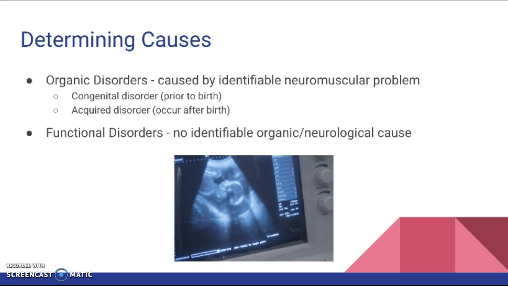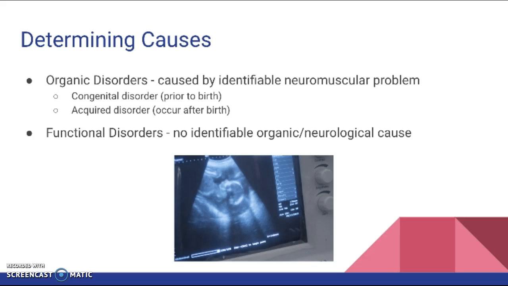Determining the causes. There are two types of speech and language disorders, each classified according to its cause. Organic disorders, those caused by an identifiable problem in the neuromuscular mechanism of the person, and functional disorders, those with no identifiable organic or neurological cause.